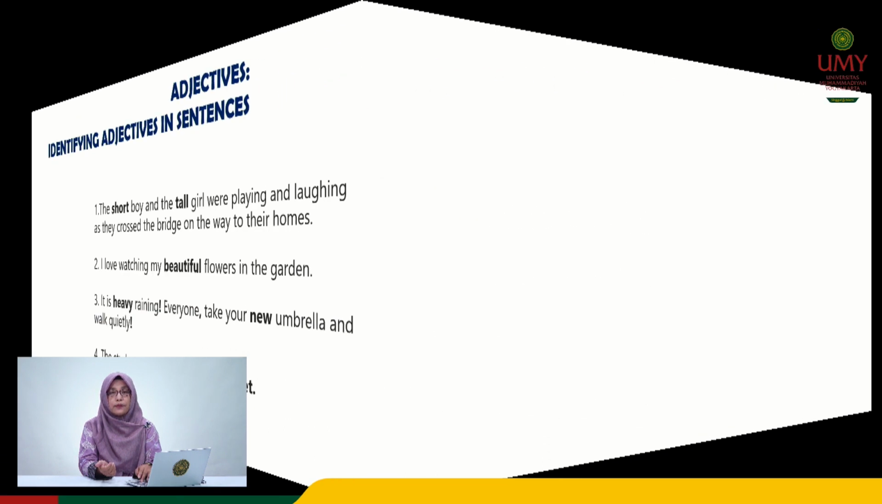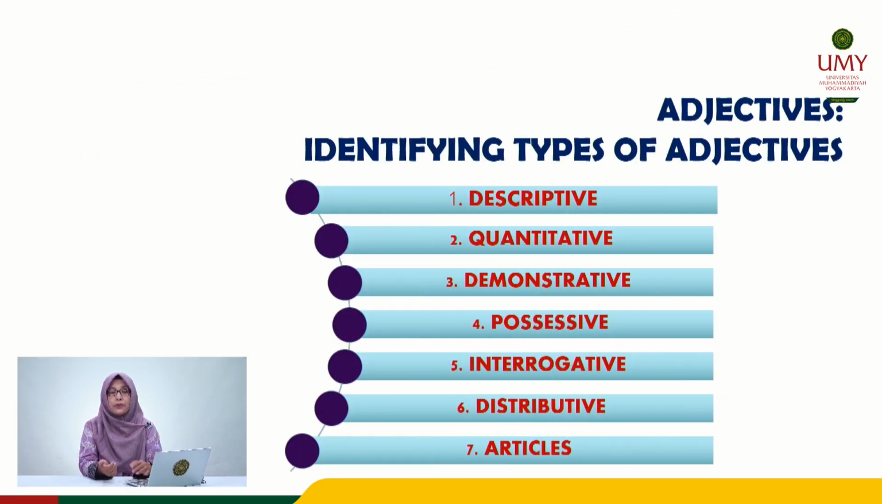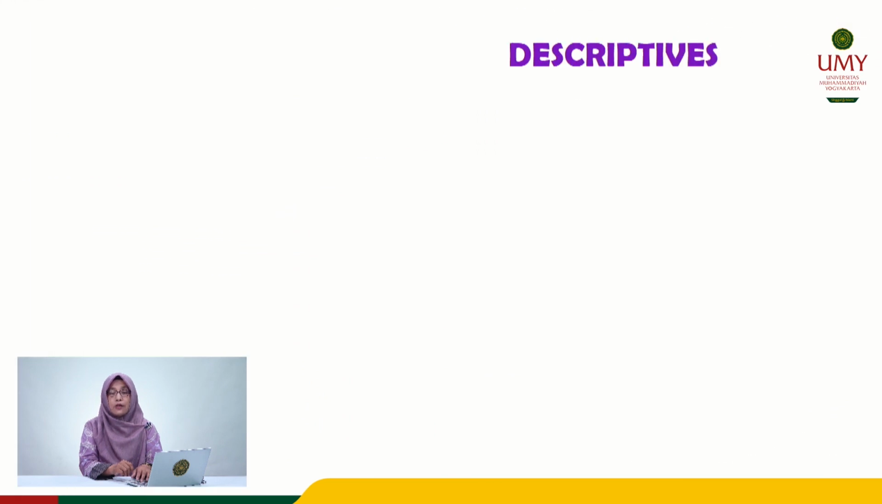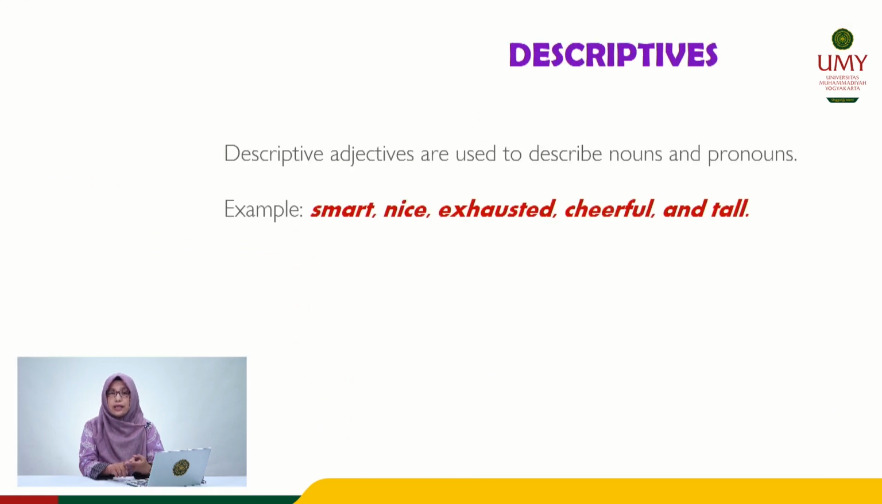Now let's talk about the types of adjective. How many types of adjectives? There are 7 types of adjective: descriptive, quantitative, demonstrative, possessive, interrogative, distributives, and articles. Let's talk about these types of adjective one by one. First, descriptive. Descriptive adjectives are used to describe nouns and pronouns. For example, smart, nice, exhausted, cheerful, and tall.